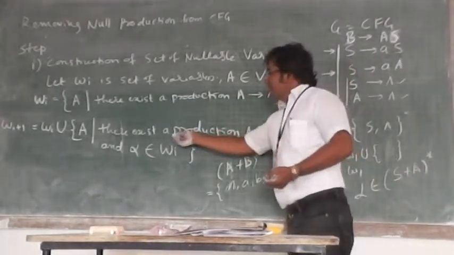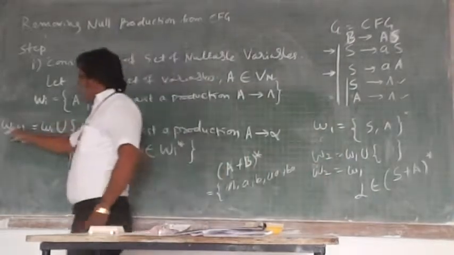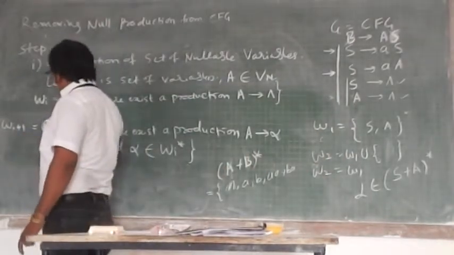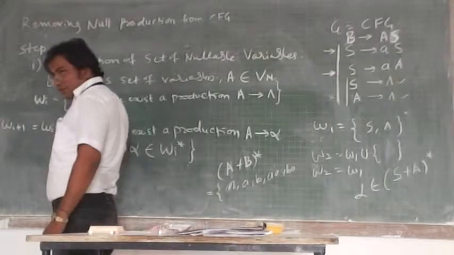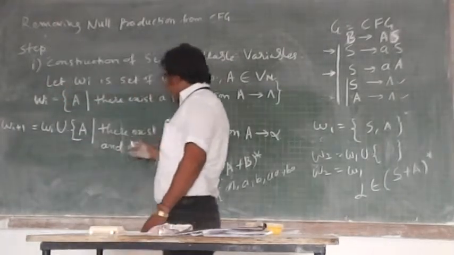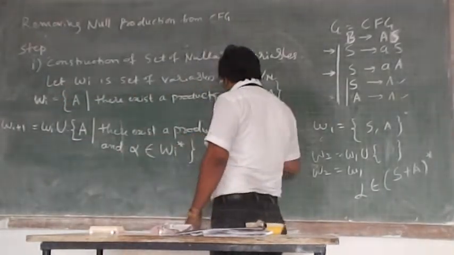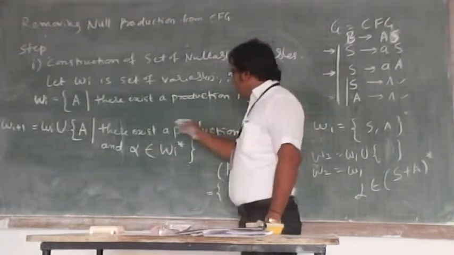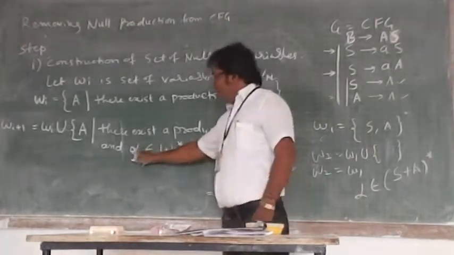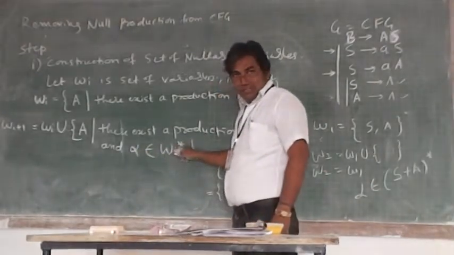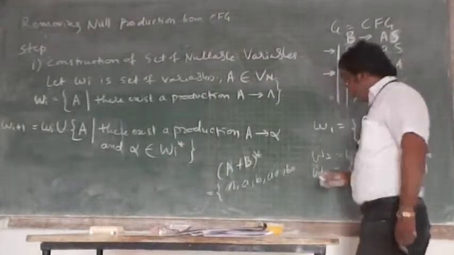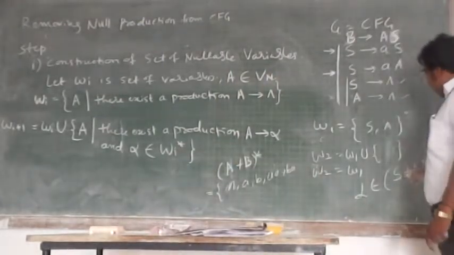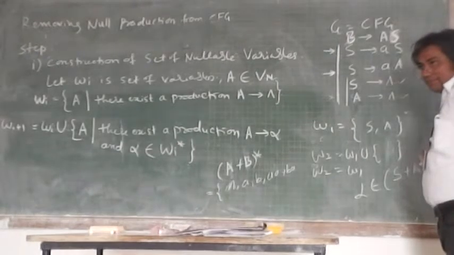Look at this. Wi plus 1 is previous W union a new variable such that there exists a production, such production whose right hand side is Wi star. In this case Wi star is S plus A star.